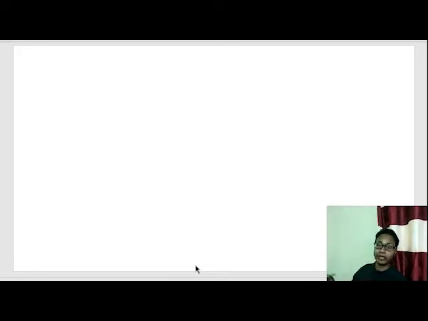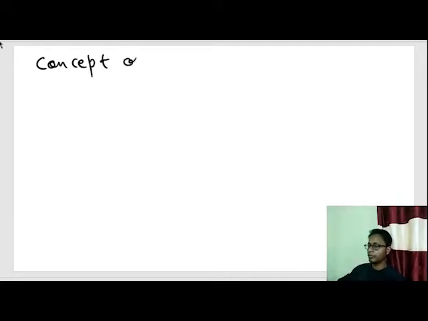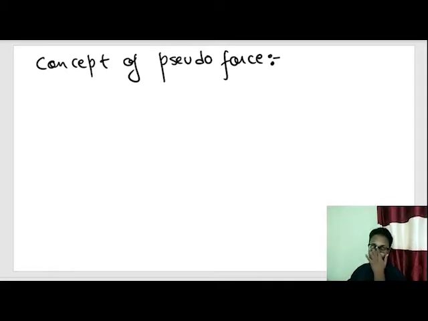So today we'll be starting with something called the concept of pseudo force. Okay, so let's write it down. Concept of pseudo force. Now, what is this pseudo force? What is this pseudo force I'm talking about?